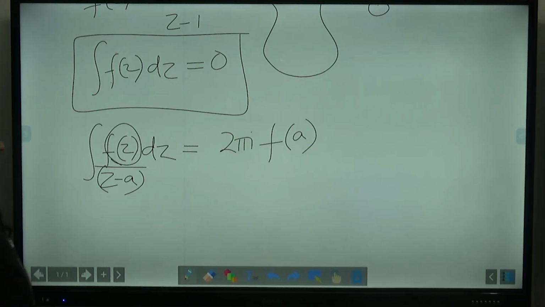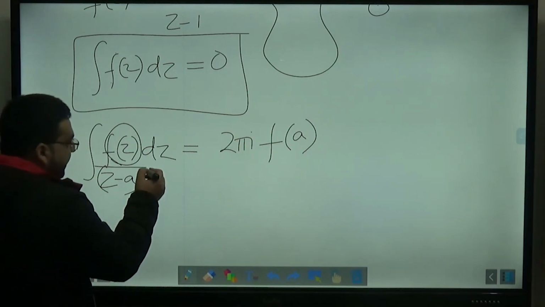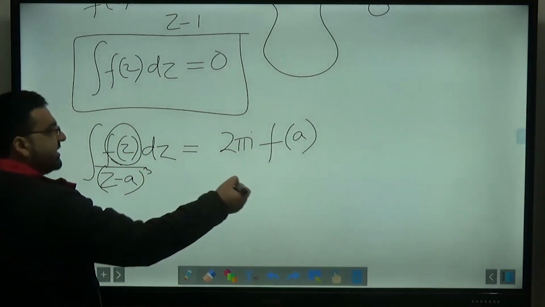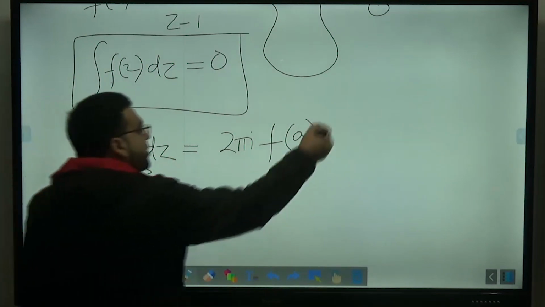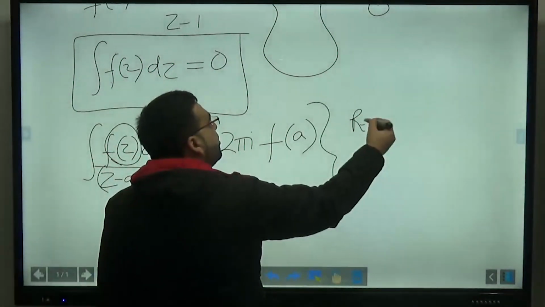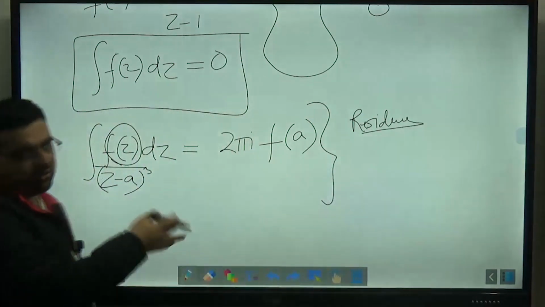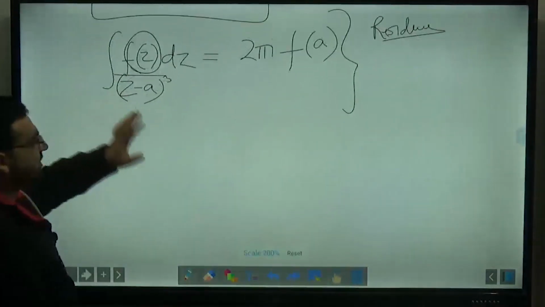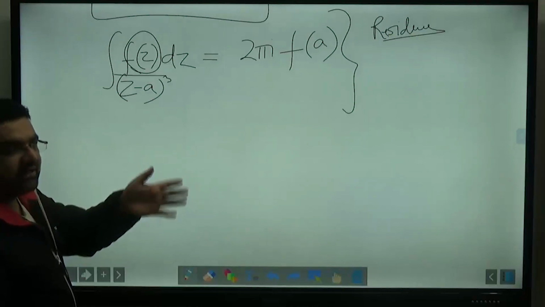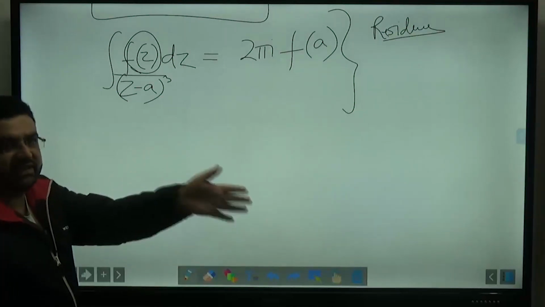And I also told you that you might also have something like this, where it is cube, or it is 4, or it is 6. You can solve these equations very easily with the help of the theorem of residue also. But if you don't want to solve with residue, you can apply the Cauchy integral formula also, because both are interrelated. So I can say Cauchy integral formula is a subset of residue theorem.